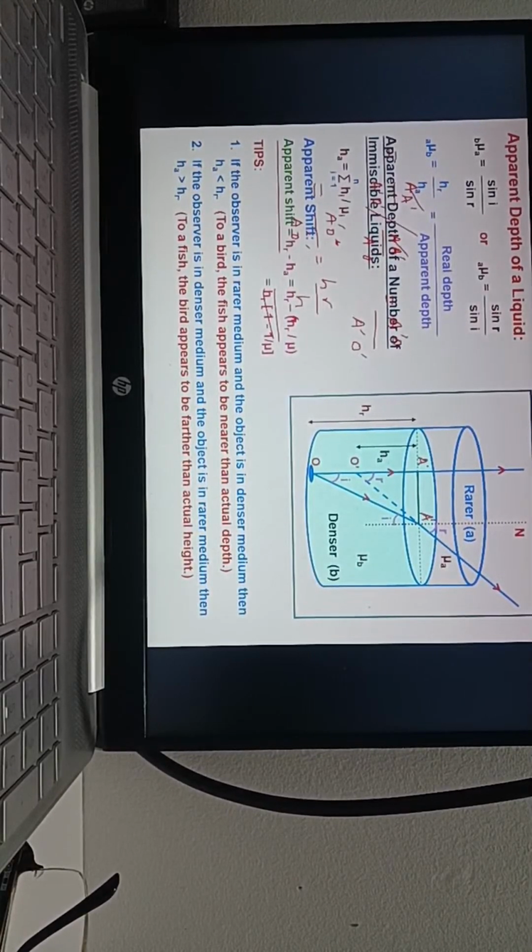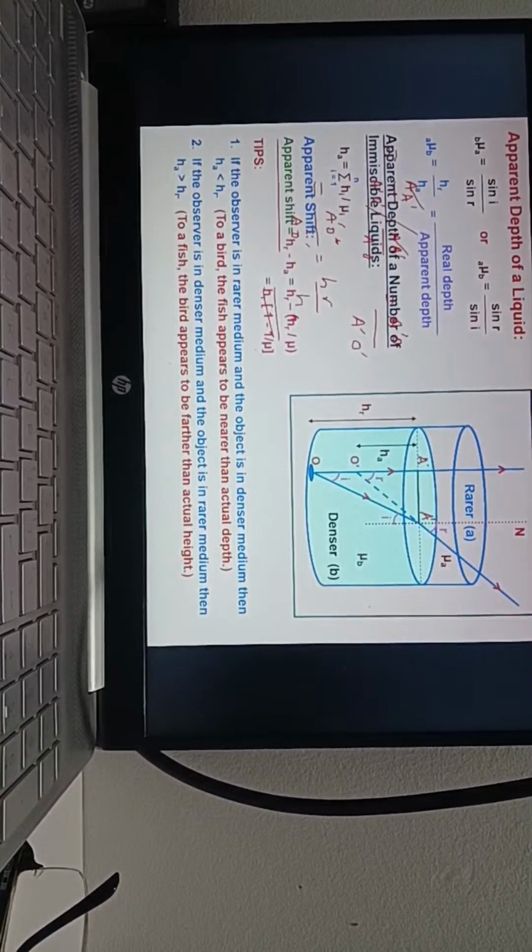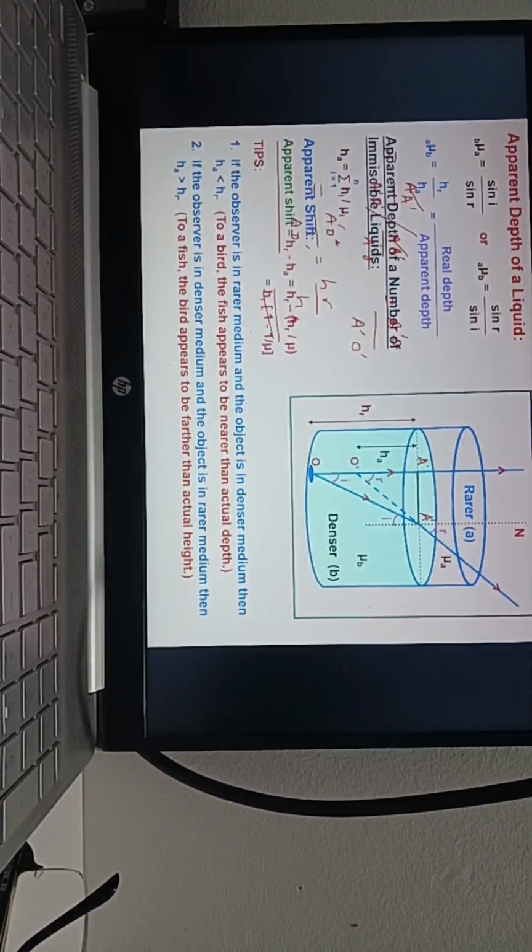Apparent shift means this distance, O dash O, is called apparent shift. That is HR by HA. From the above equation you will get HA. It will come HR by mu.